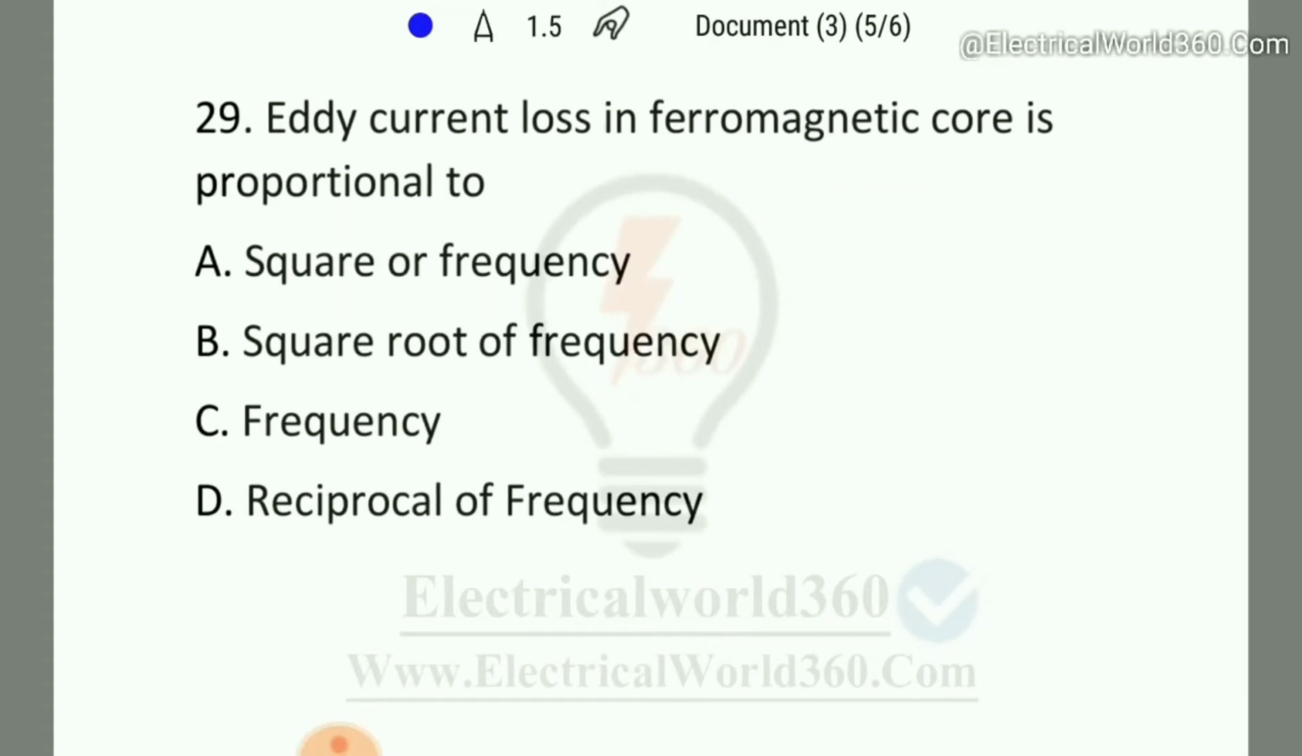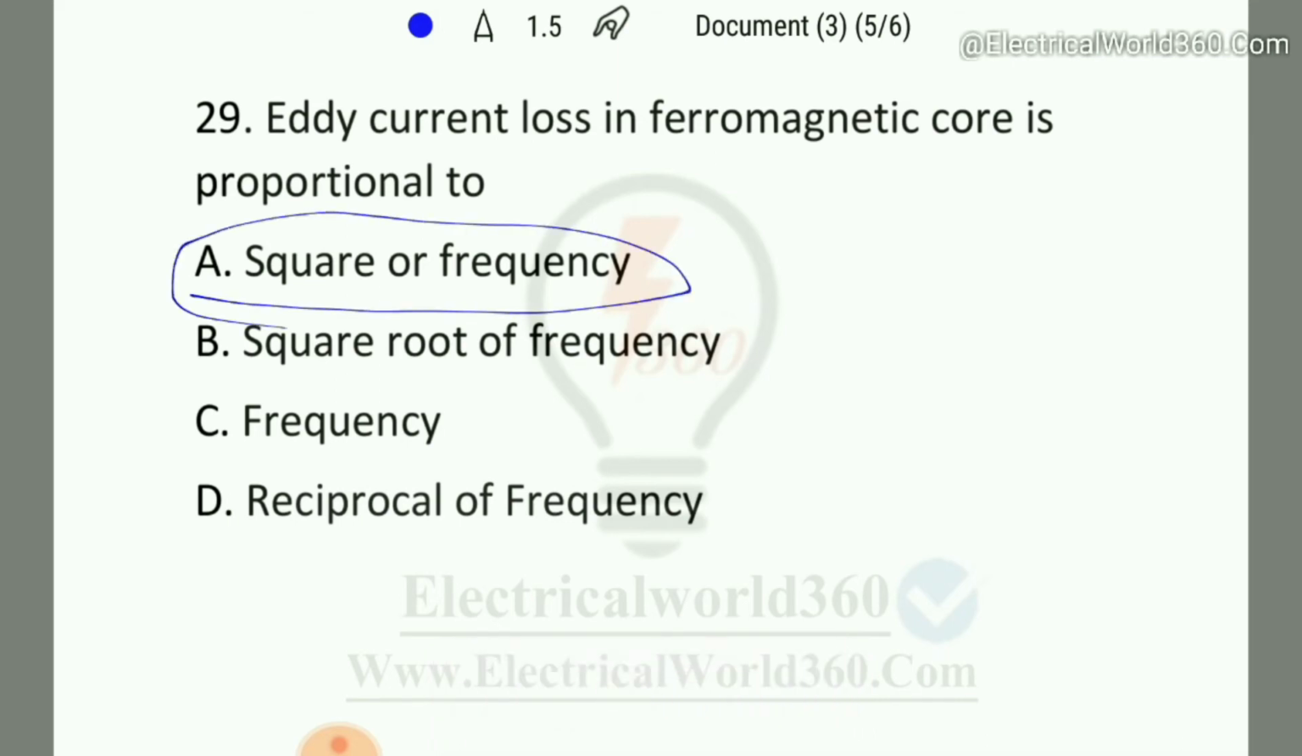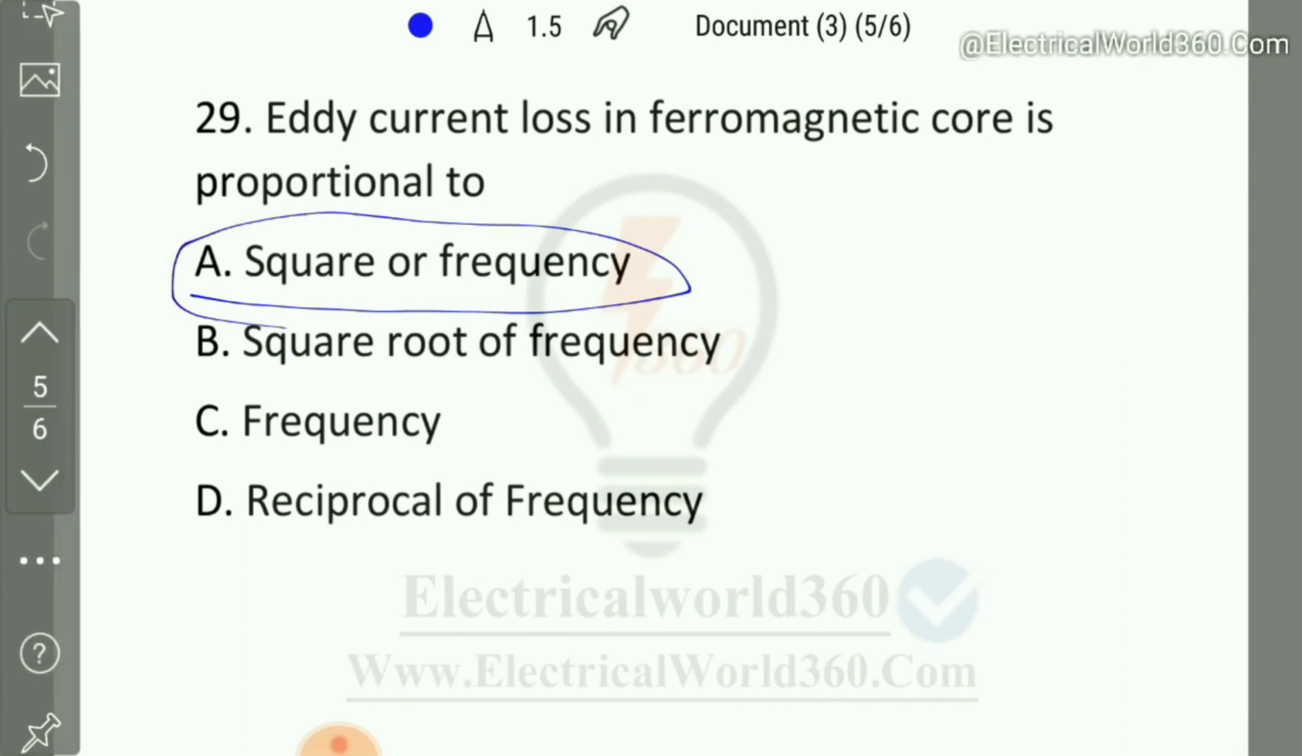Coming to the next question. Eddy current loss in a ferromagnetic core is proportional to the square root of frequency, or the reciprocal of frequency. So it is known that here option A is the right answer.